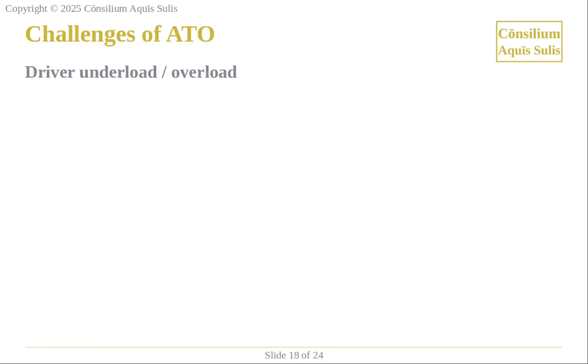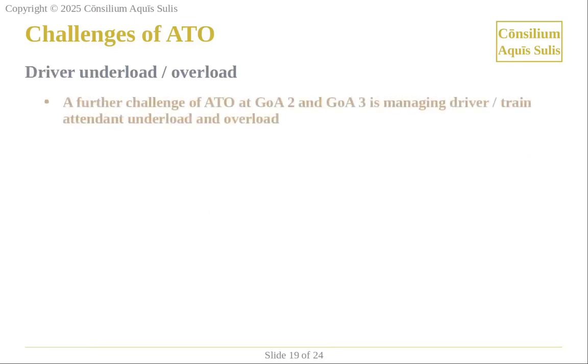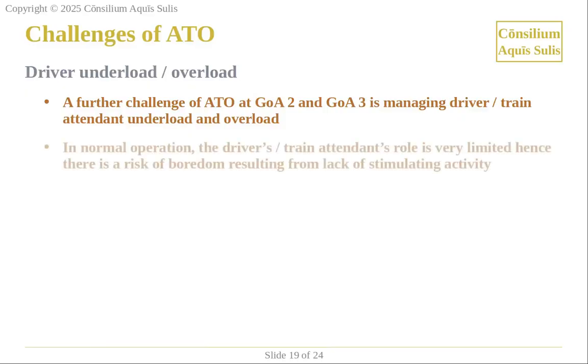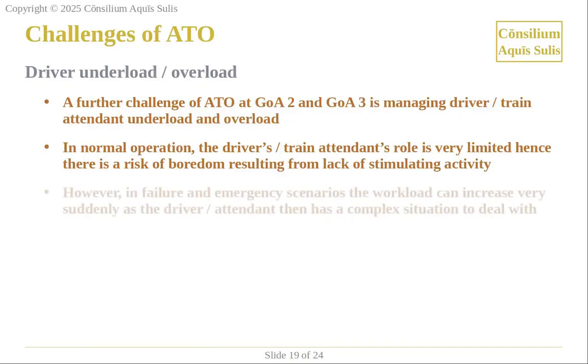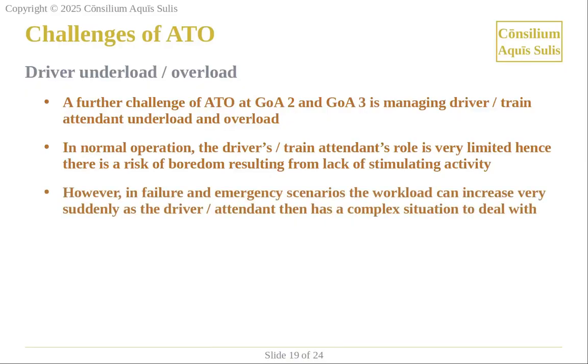A further challenge of ATO at GOA2 and GOA3 is managing driver or train attendant underload and overload. In normal operation, the role of the driver or train attendant is very limited. Hence, there is a risk of boredom resulting from lack of stimulating activity. However, in failure and emergency scenarios, the workload can increase very suddenly, as the driver or attendant then has a complex situation to deal with.